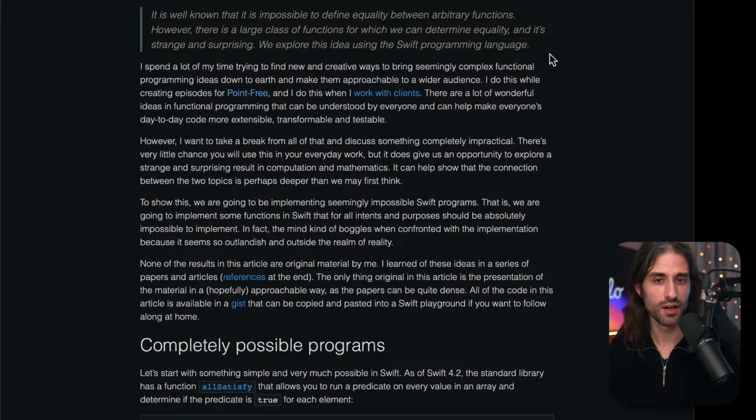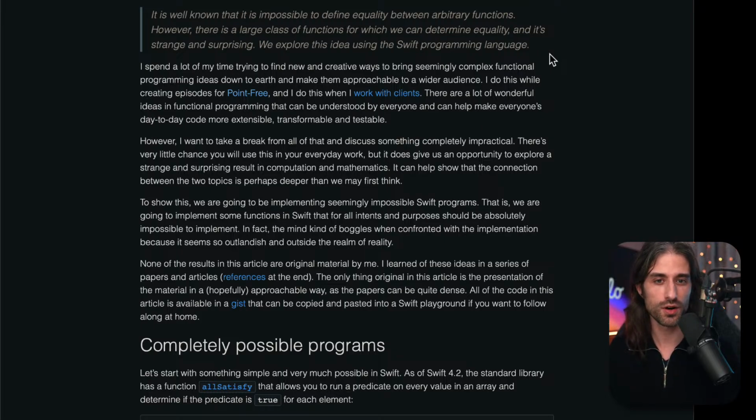And basically, it means that some ideas that we could have, it's not possible to write a program that implements the idea. The most common example is the halting problem. So the fact that it's impossible to write a program that tells you whether or not another program finishes or loops forever.